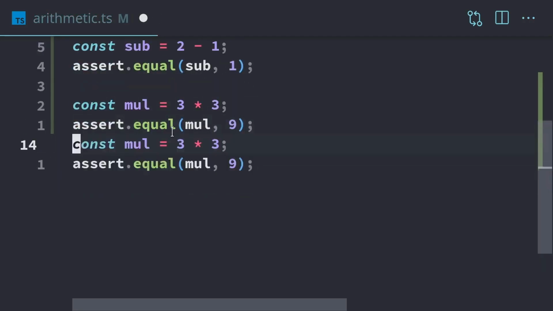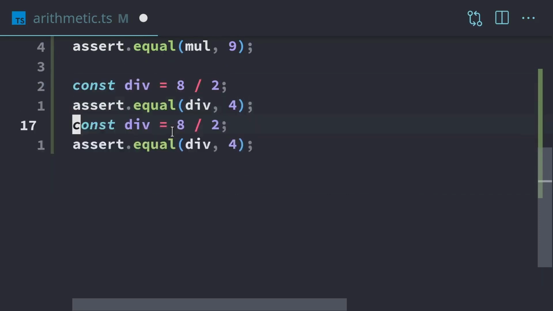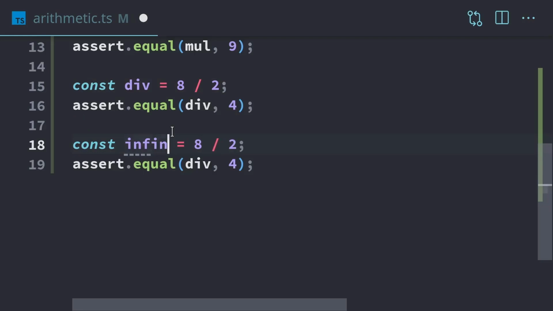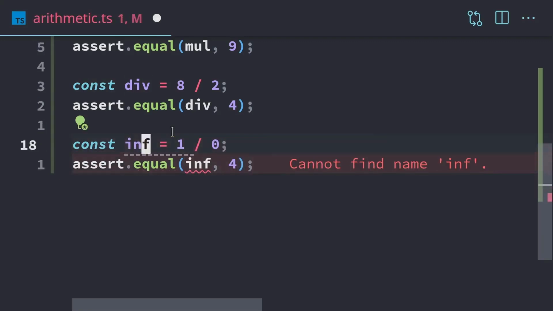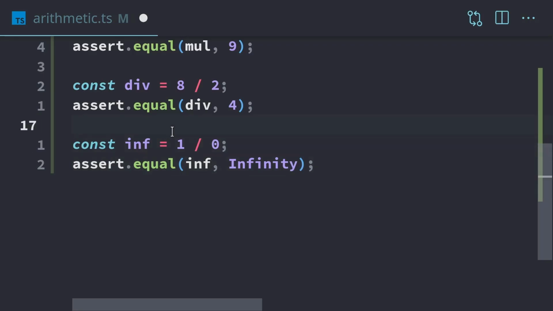We also have division, and division is when things start getting interesting. We can do 8 divided by 2. That's going to give us 4. Now, if we start tossing in 0, we start getting some interesting things. If we take some number divided by 0, the result is actually going to be infinity. So I'll just name that INF. Infinity with the capital I is actually a special keyword we can use, and that's going to mean infinity in terms of math. So if you divide a number by 0, then you're going to get infinity.